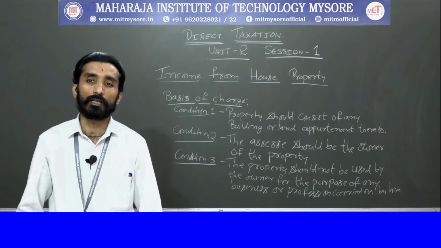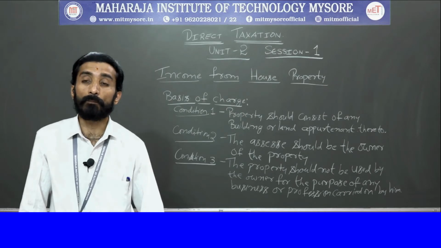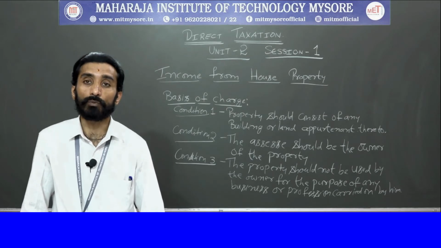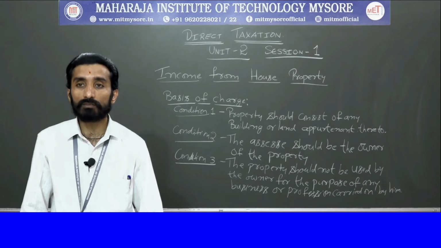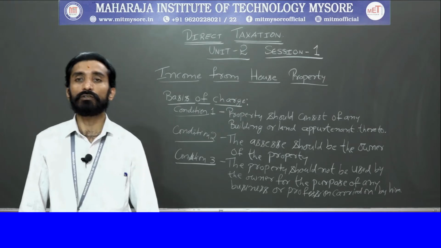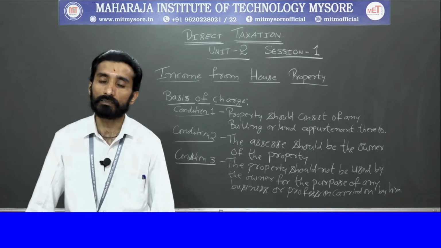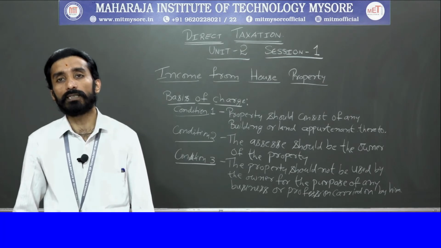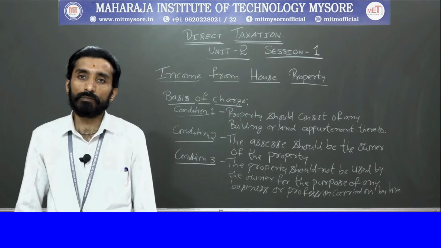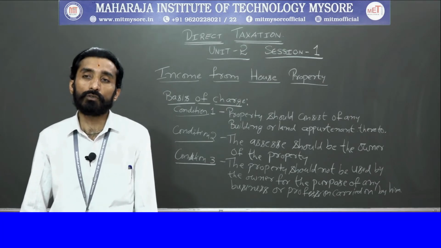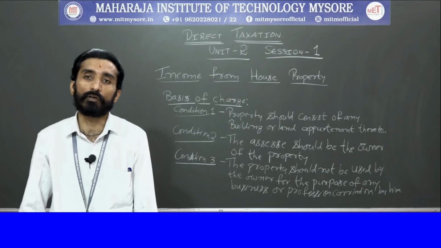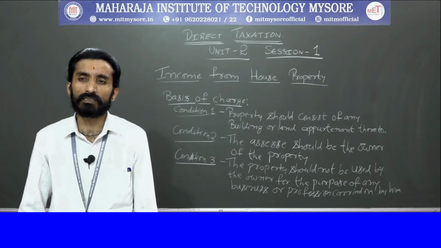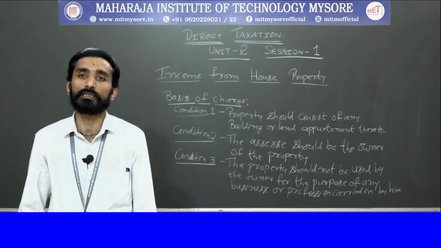Next, one more thing with respect to the applicability of section 22 in certain typical cases. Which are those? This you also need to remember, because section 22 speaks about income from house property. One thing is house property in a foreign country. Sometimes you might have a property abroad, in other countries also.